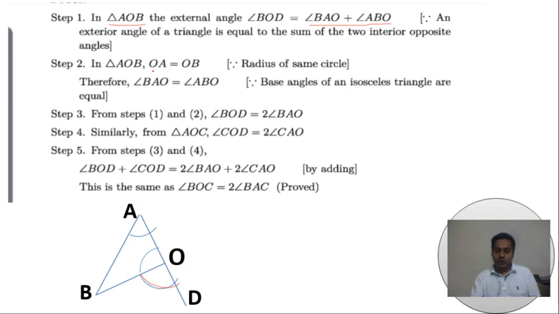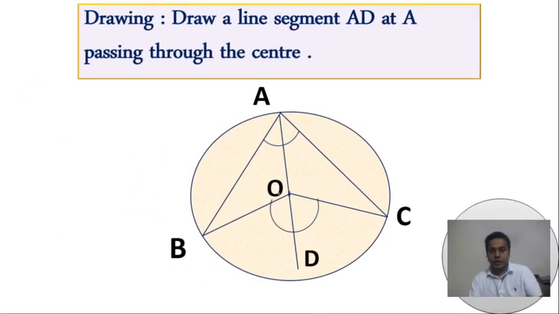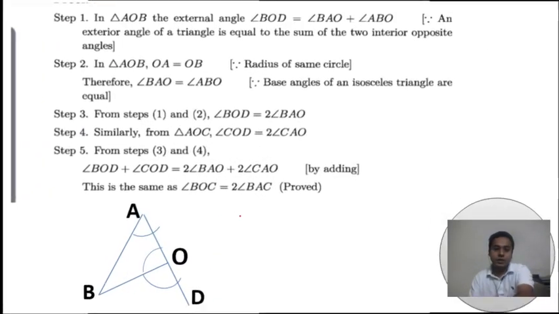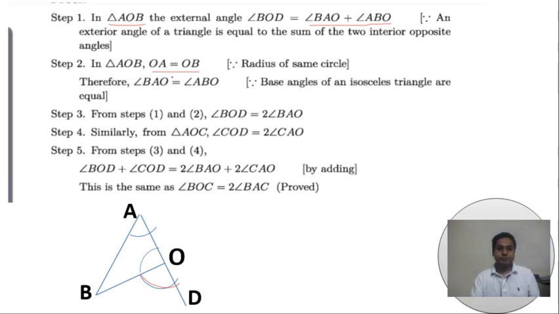Why are the two sides equal? You have to go to the previous page. AO and OB are equal because they are radii of the same circle. If two sides are equal, AOB is an isosceles triangle. For an isosceles triangle, the two base adjacent angles are equal. So this angle and this angle are equal: BAO and ABO are equal.